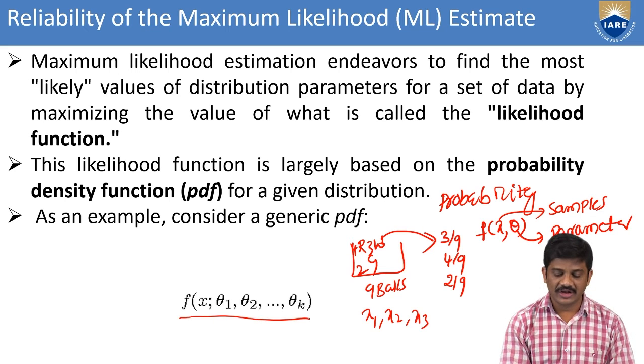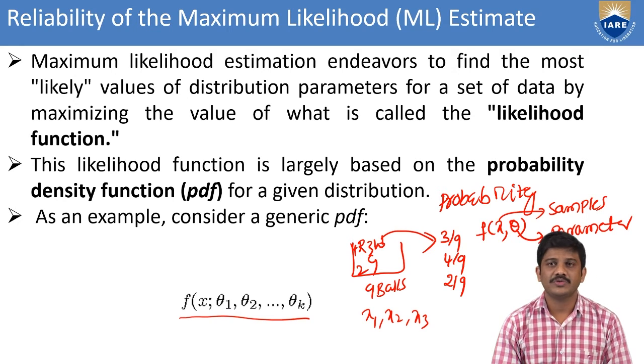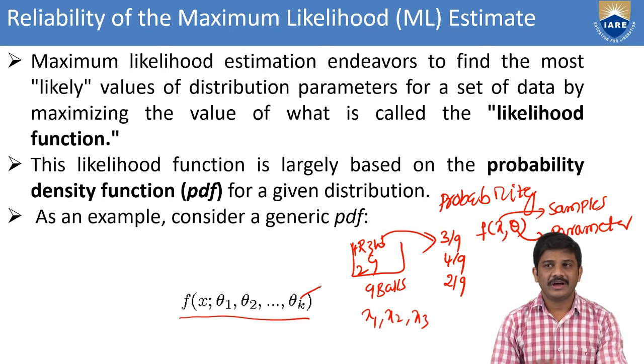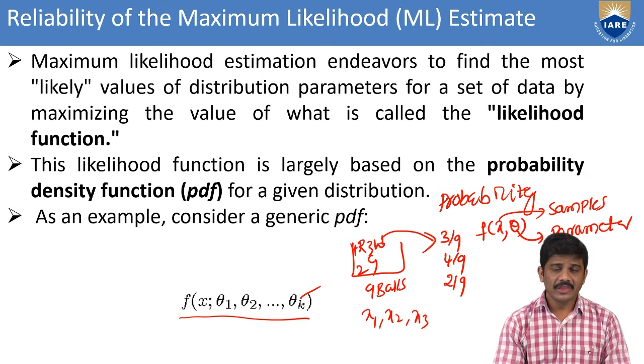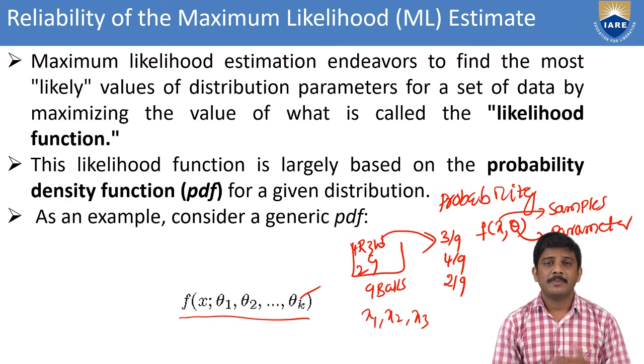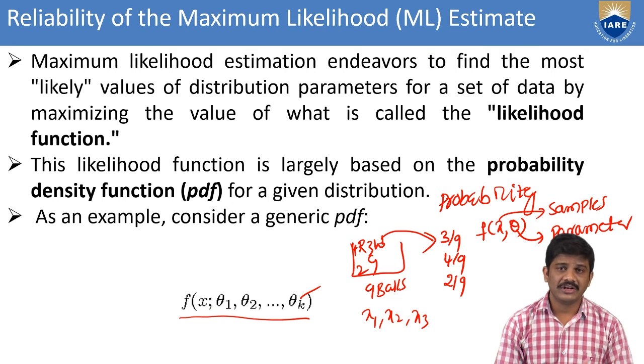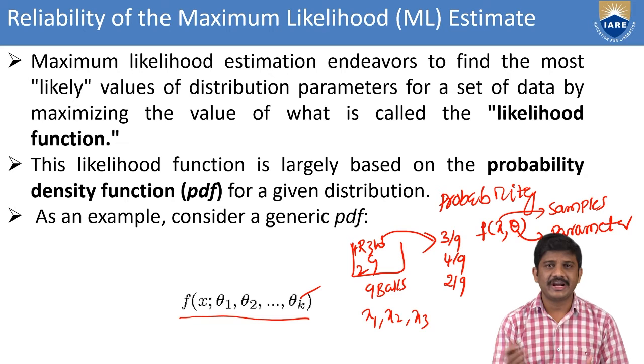Like that, we have f of x comma theta 1, theta 2 up to theta k, which are the parameters. Here we are considering the samples, which are random in nature. That is largely based on the probability density function, the PDF. Whenever we take a distribution, we can go with this functionality. We have some distribution parameters, then we set the data and do the data analysis, then we go for the likelihood function. From the likelihood function, we maximize it, and then we call it the maximum likelihood function. There we have the estimation of parameters from the observations.